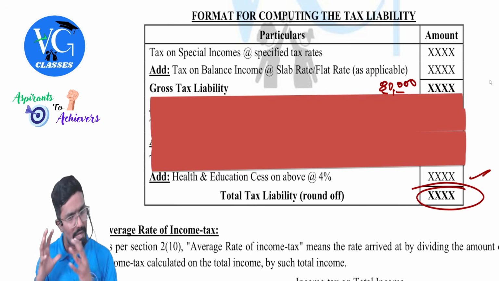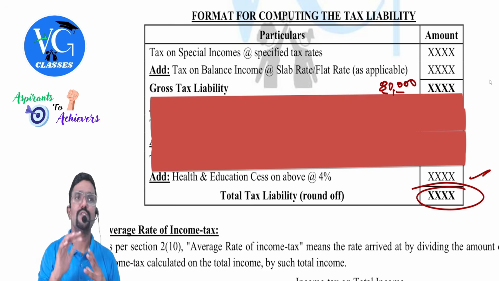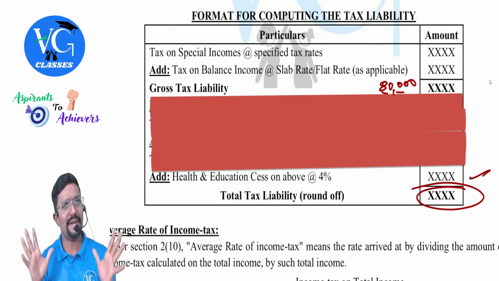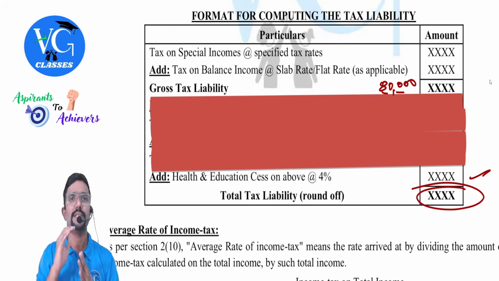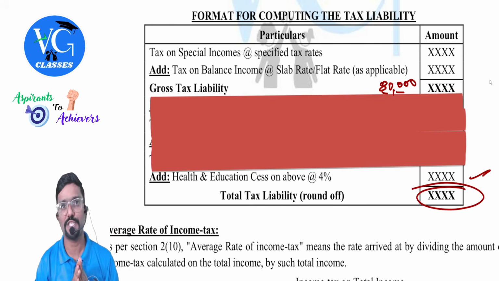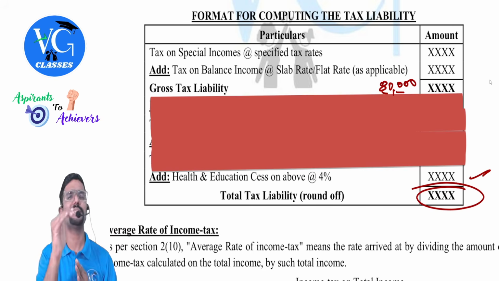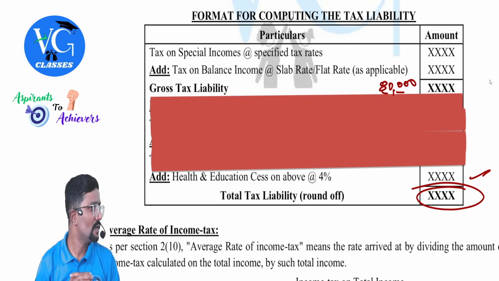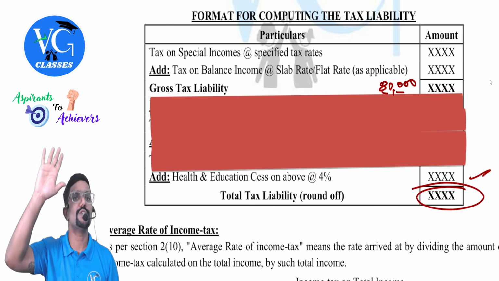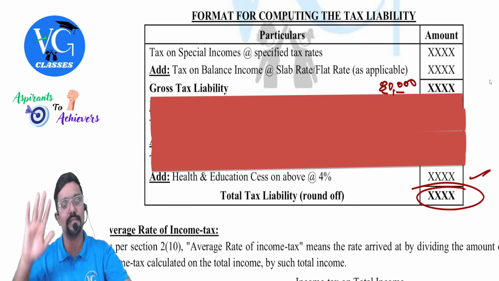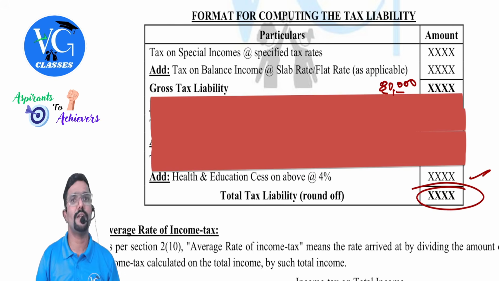Now, after this, we will take a break. We'll solve questions on the slab rates or whatever rates we have discussed. Then we will learn tax rates on special income. Then we will learn rebate. Then we will learn surcharge. Step by step, we will proceed further. Hope you understood the format. So we'll take a break. We'll continue after the break.